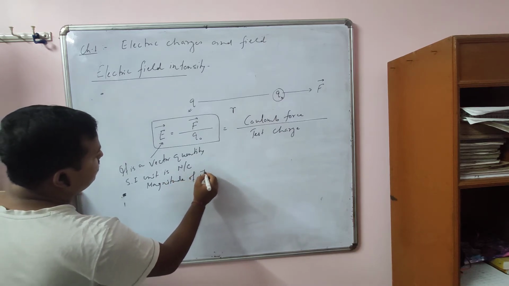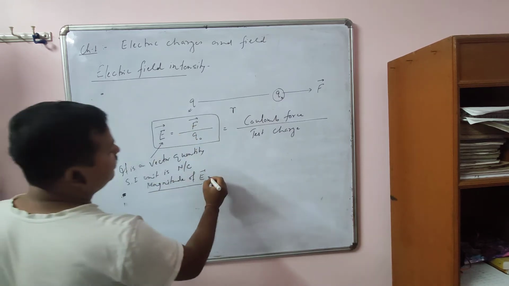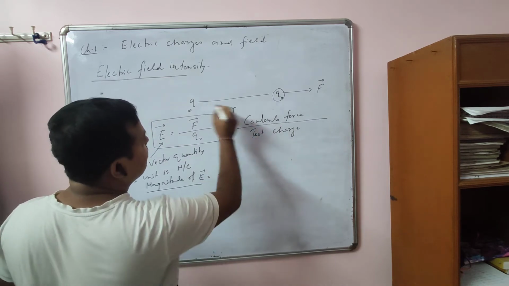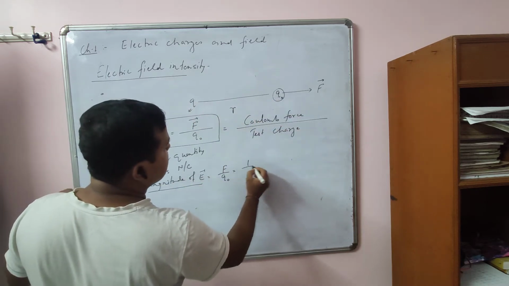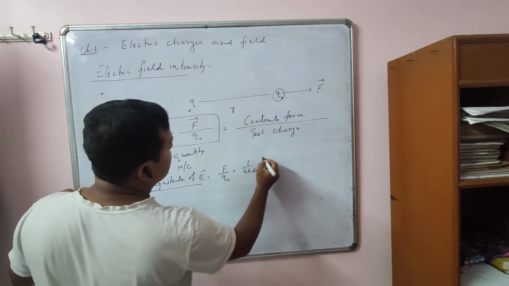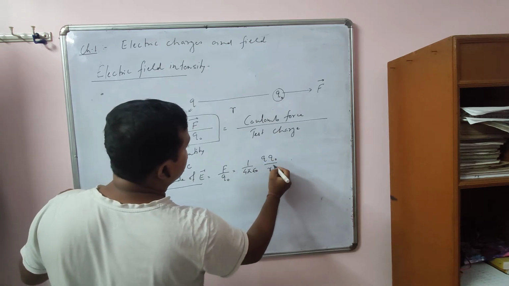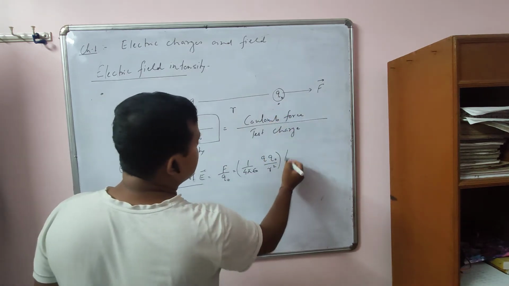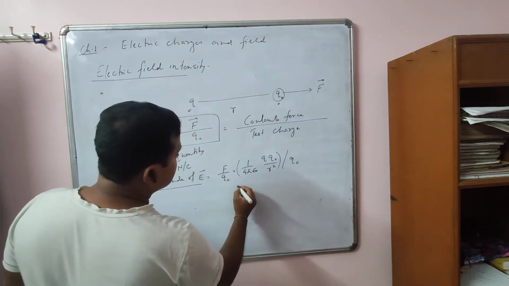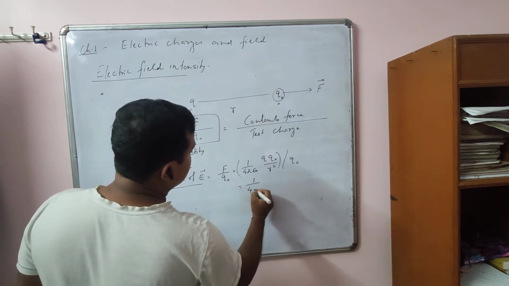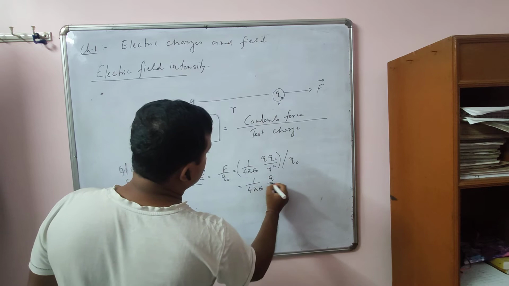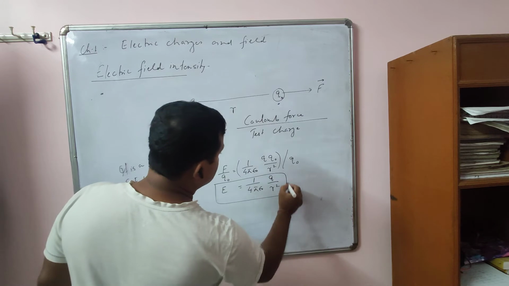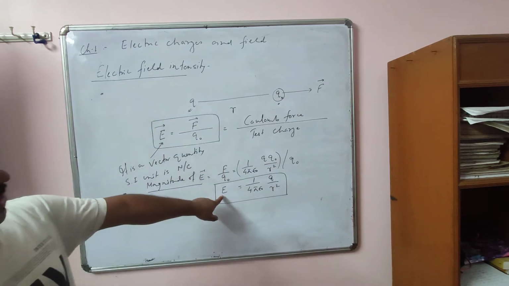So how can you find it? You know the formula for F. It is F by Q naught. Now what is F here? The Coulomb force between these two. You know the expression: 1 by 4 pi epsilon, Q Q naught by r square. So this is the expression of force, divided by test charge. What is test charge? Here it is Q naught. So this Q naught cancels out. So it will be 1 by 4 pi epsilon, Q by r square. This is the magnitude of electric field.